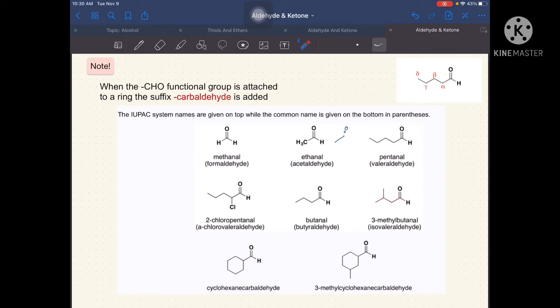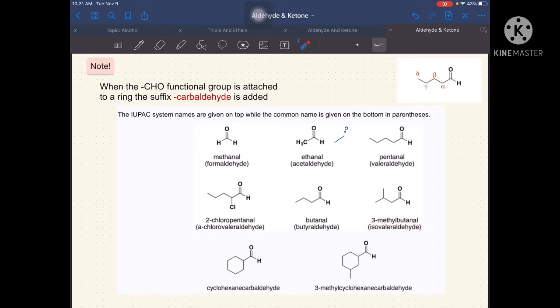So, we have 4 carbon atoms, so that is butanol. And then, it is located in carbon number 3. Then we have here 1 carbon atom attached to it that will serve as our substituent or side chain. So that is methyl. So our final naming for this one is 3-methylbutanol. Okay, so that's it.